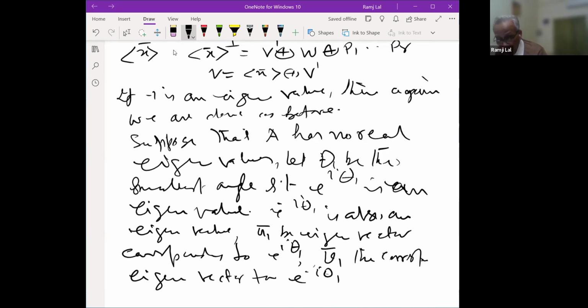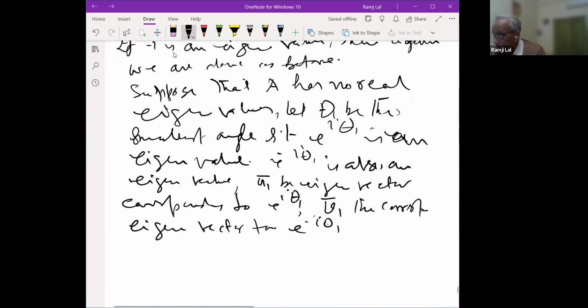And for simplicity, let me take x1 bar and y1 bar. X1 bar is an eigenvector corresponding to e to the power i theta 1, and y1 bar is corresponding to e to the power minus i theta 1. So then you observe here, these are complex numbers, and they are conjugate to each other.